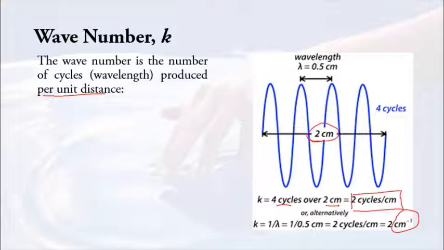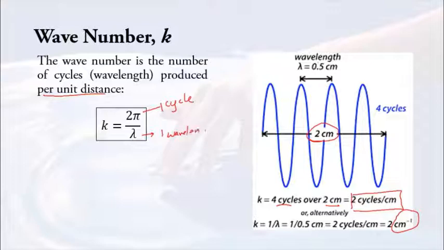Okay, so the general equation for wave number is k = 2π over λ. Why? Because 2π represents 1 complete cycle. So you want to see how many cycles in terms of a cm, or in terms of a meter, divided by lambda, which is the wavelength. So this is 1 cycle, 2π, and this is 1 wavelength.